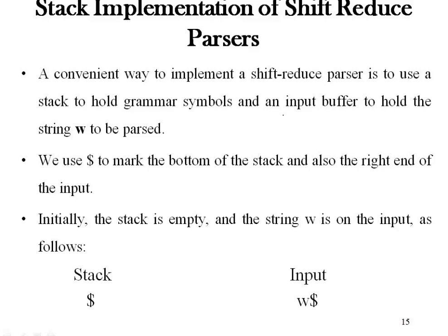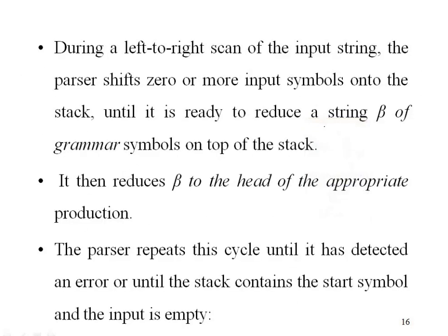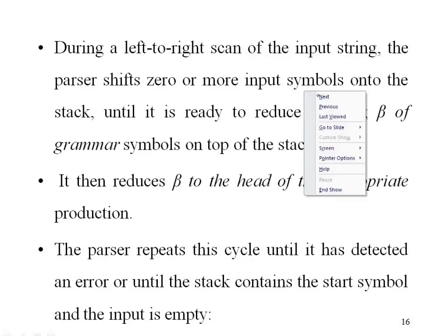Here we have a stack and an input buffer. The input buffer contains the string w. Initially the stack is marked with dollar sign, which represents that the stack is empty, and the end of the input buffer is also marked with dollar. Now what happens if we use a stack? We perform a left to right scan, and we shift one or more input symbols to the stack, and if we get some handle, then we reduce that handle to the LHS of the production rule. Let us see how it works.